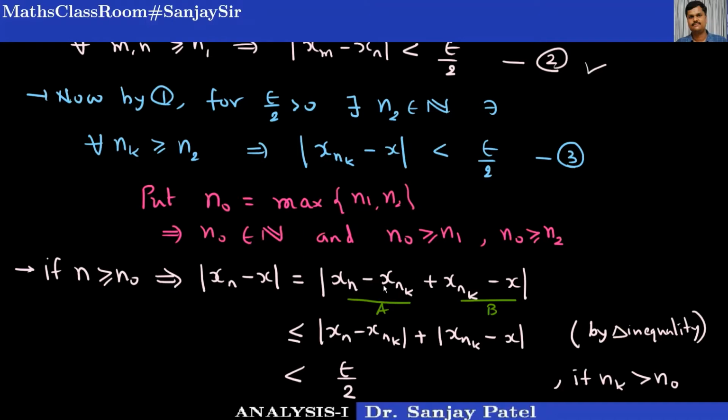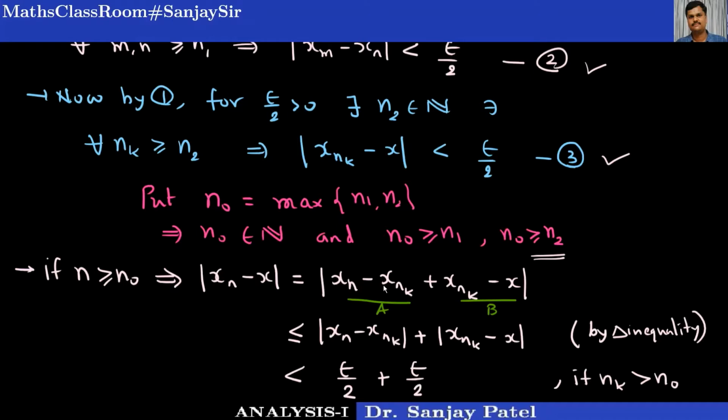And the second modulus, xnk minus x: again nk is greater than n0, so nk is greater than n2 also, because n0 is greater than n2, and hence I can use result 3 also. For the second term I can write this is less than epsilon by 2. So finally this is equal to epsilon.